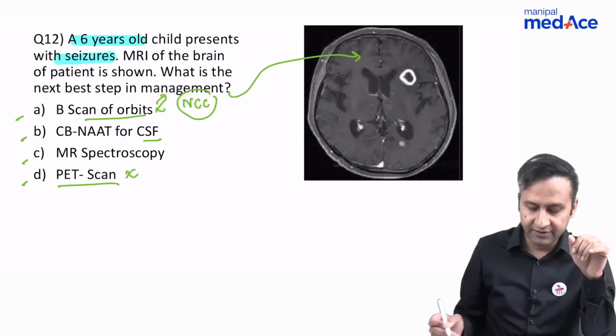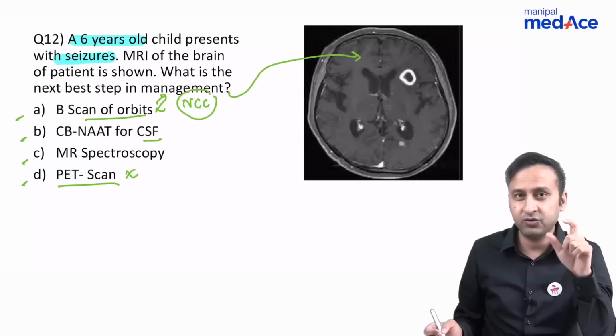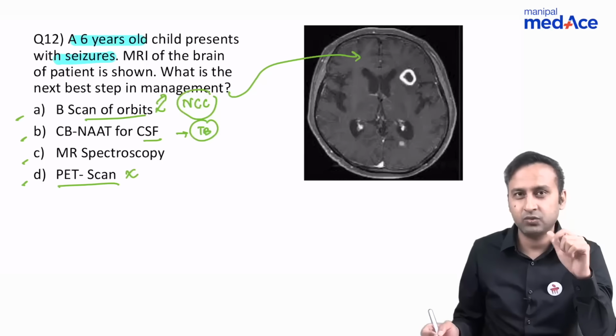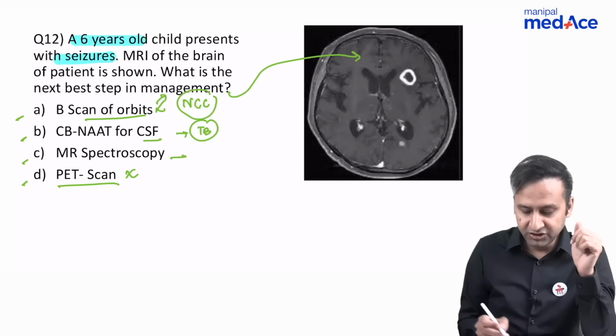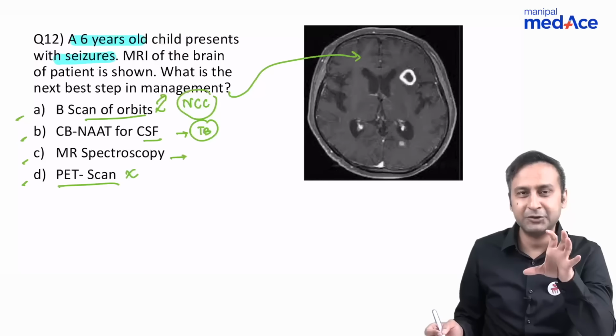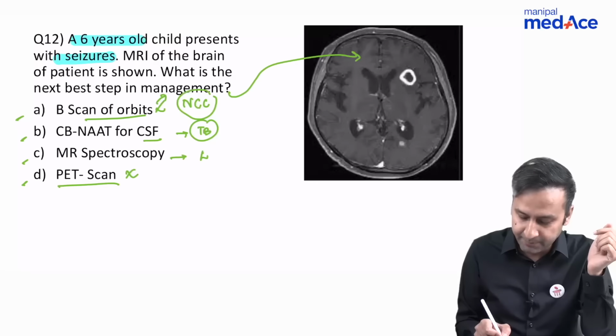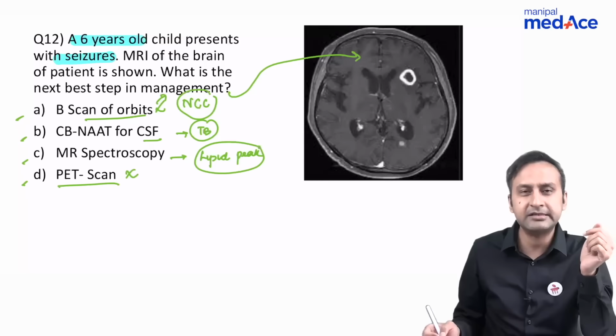Then we have CB NAT for CSF. It makes sense. I mean, if you can get CB NAT positive, then you can say that it is probably tubercular. But if you get it negative, again, there's no meaning to that. The patient is on an MRI table. The best investigation that you can do right now, the most non-invasive investigation, is an MR spectro. If you see a lipid peak within it, you know it's tuberculosis. And if you don't see, it is NCC.